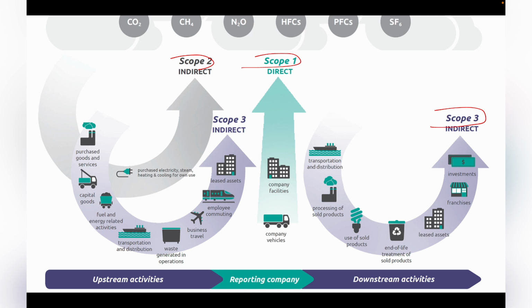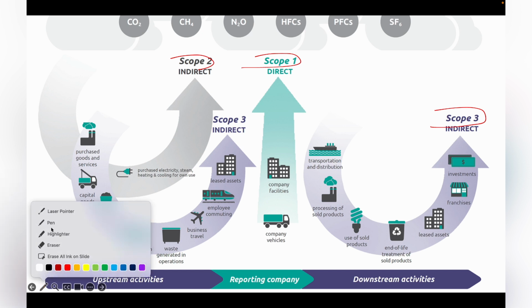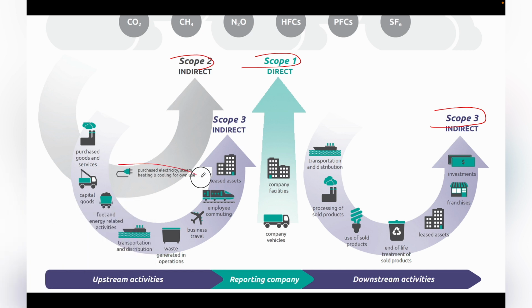Whenever emissions happen outside of their industry boundary, it is called Scope 2 emissions. Some examples are electricity, steam, heating and cooling for their own use. They have purchased it from outside, that's why it is Scope 2 emissions, which have not happened within the plant boundary.